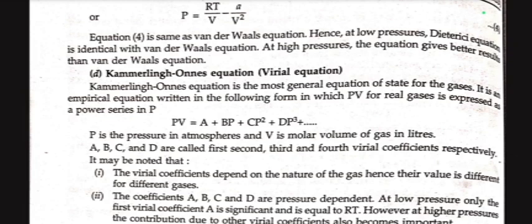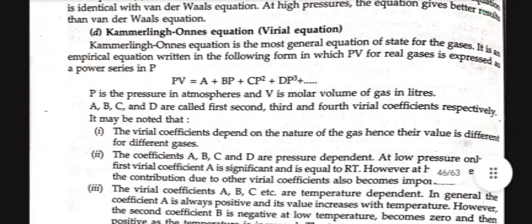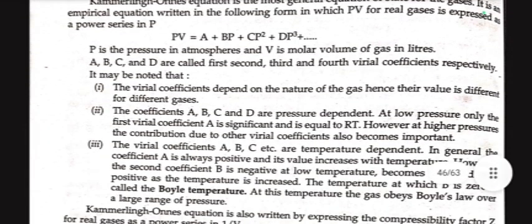It may be noted that the virial coefficients depend on the nature of the gas, hence the value is different for different gases. The coefficients A, B, C and D are pressure dependent. At low pressure, only the first virial coefficient A is significant and is equal to RT. However, at high pressure, the contribution due to other virial coefficients also becomes important.